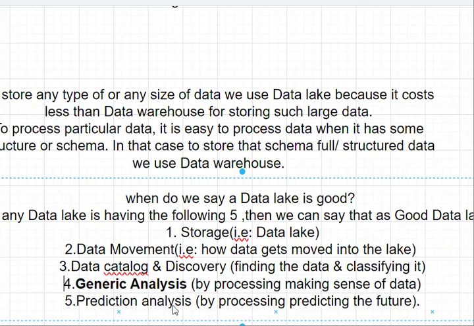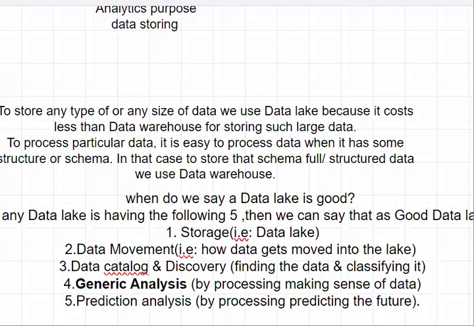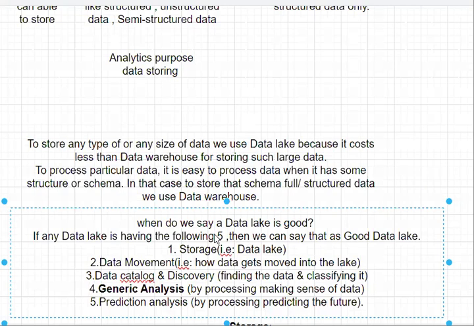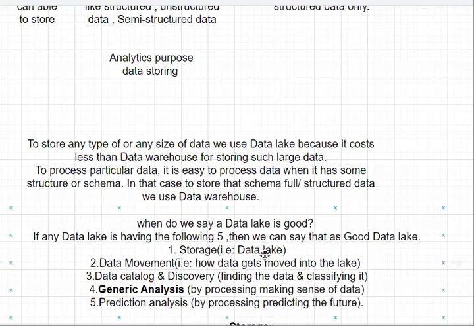using some ML algorithms. So let's see in detail what services we can use to achieve these things in AWS. In AWS, how can we achieve these things? For storage, now I need to consider the storage for a data lake, right? In a data lake, I want to store any type of data, that is, any format of data. The data may be schema full or schema less. I want to store any size of data, that is large or small data.